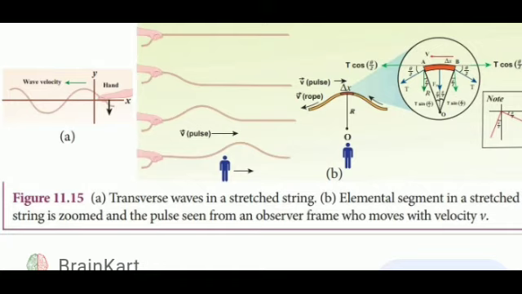The element string AB has a curvature which looks like an arc of a circle with center at O, radius r, and the arc subtending an angle theta. The observations: the velocity of the wave is directly proportional to the square root of the tension force. Next, it is inversely proportional to the square root of the linear mass density. Next, it is independent of the shape of the waves.